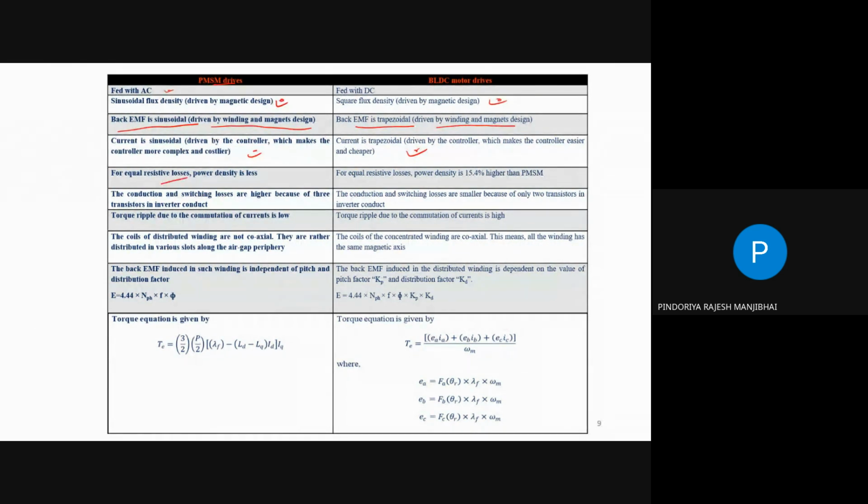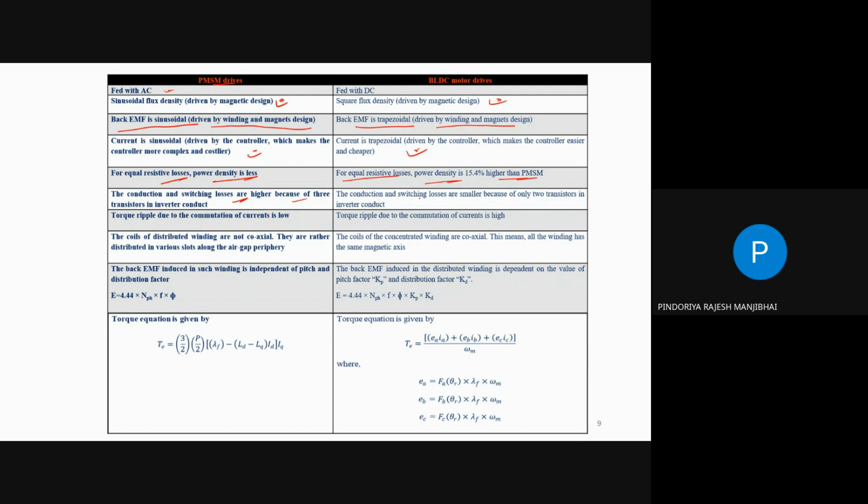For equal resistive loss, the power density of the PMSM is less. But in the case of the BLDC motor, for equal resistive loss, the power density is 15.4% higher than the PMSM because of the concentrated winding. Okay. The conduction and switching losses are higher because of the three-phase transistor inverter conduction mode.